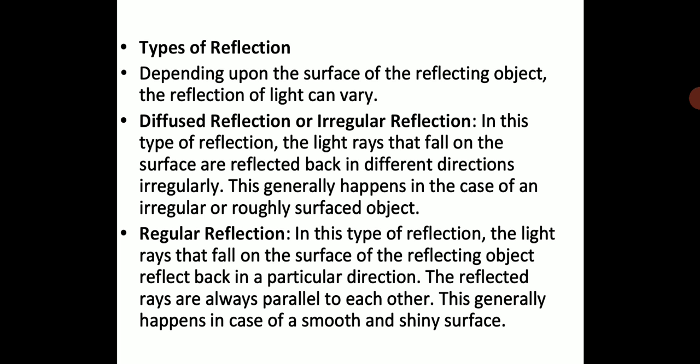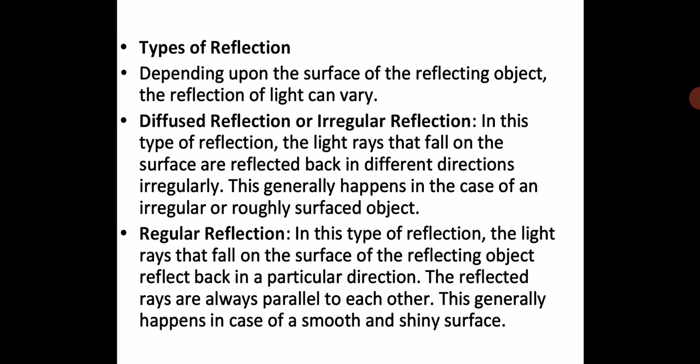This generally happens in the case of an irregular or rough surfaced object. So when the surface is rough, you see this kind of diffuse reflection or irregular reflection. Or then you will see regular reflection.